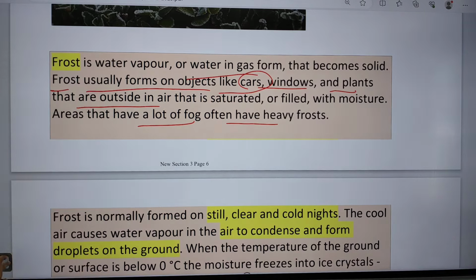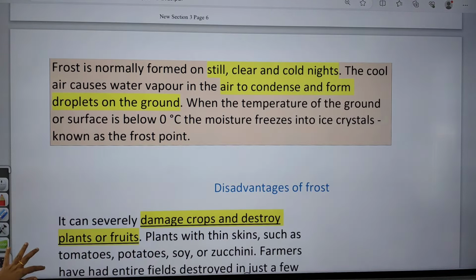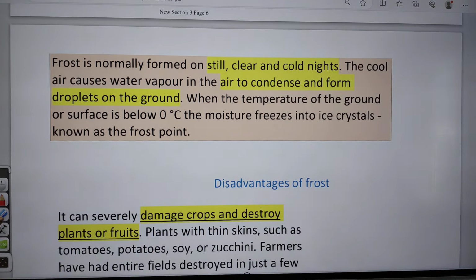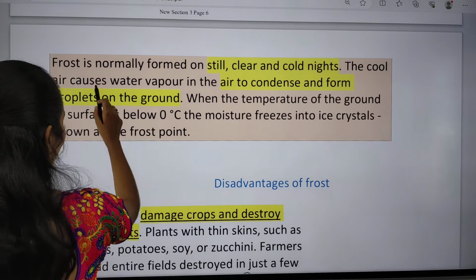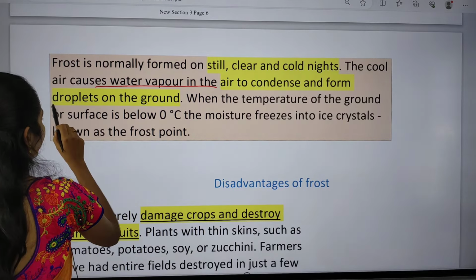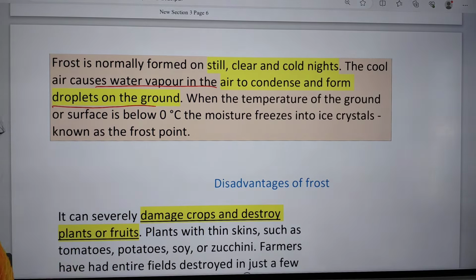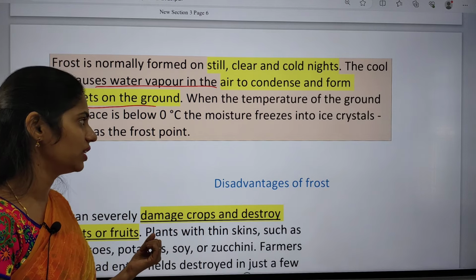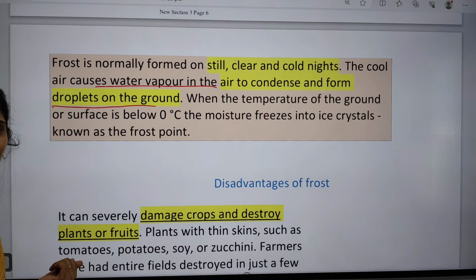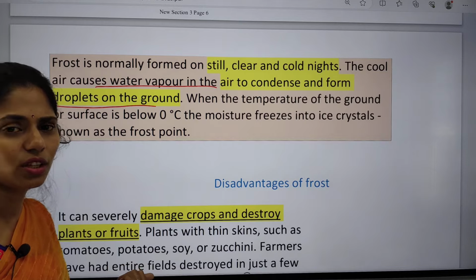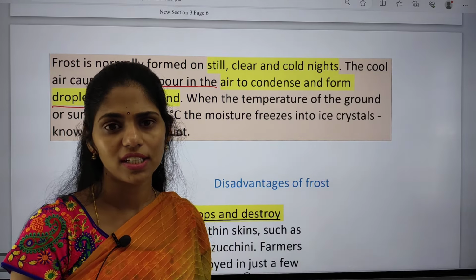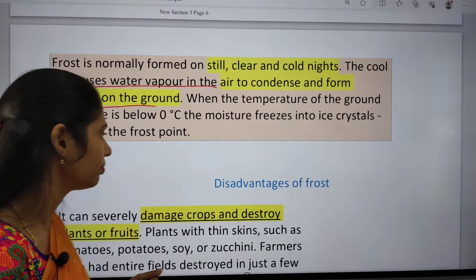Frost normally forms on still, clear and cold nights. Cool air causes water vapor in the air to condense and form droplets on the ground. When the temperature of the ground is very low, below 0 degrees, it freezes into ice crystals. The point at which the water vapor is converted into ice is called the frost point.